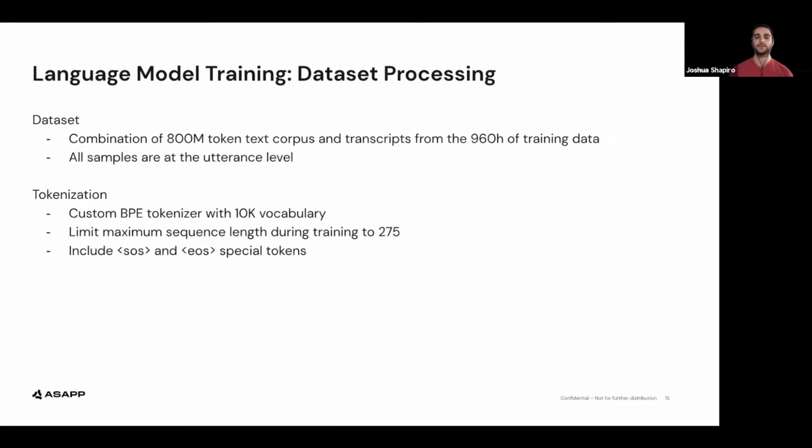Using our combined dataset, we train a custom character-level BPE tokenizer with a vocab size of 10,000. During training, we limit the maximum sequence length to 275 tokens, which truncates less than 1% of the dataset. During evaluation, we do not limit a maximum sequence length. We prepend all utterances with a special start of sentence token and append with a special end of sentence token.